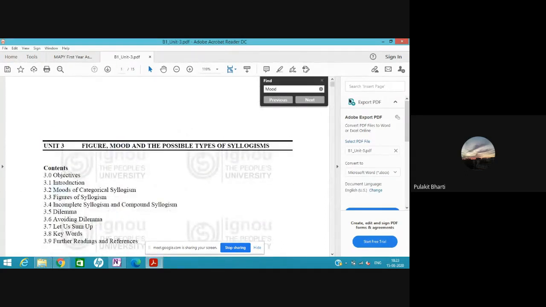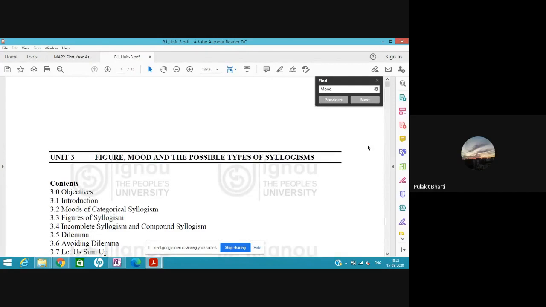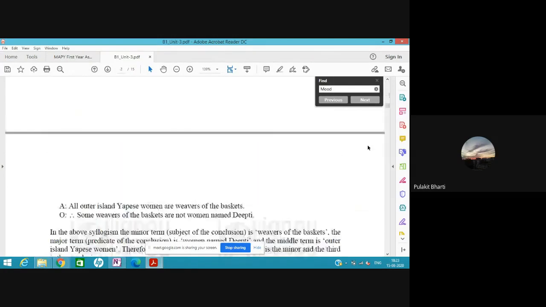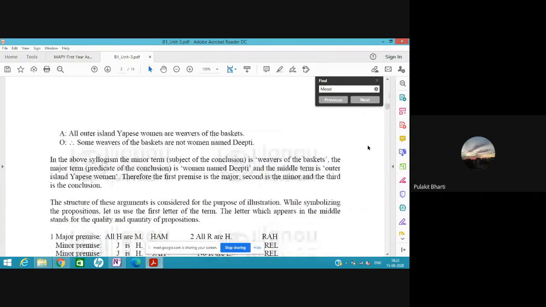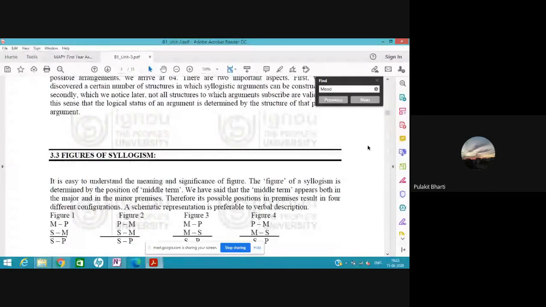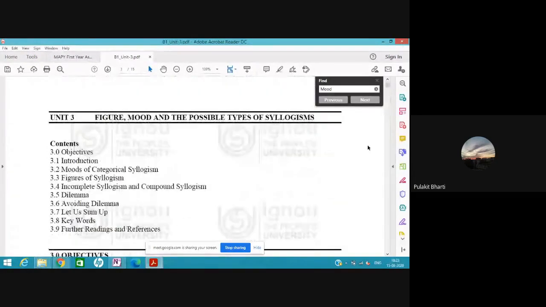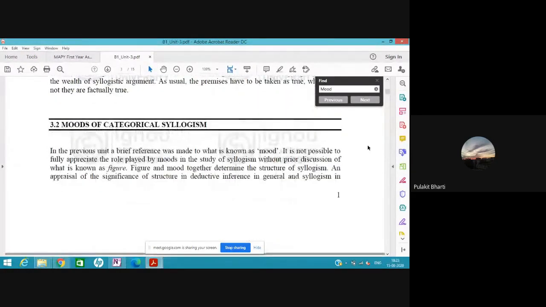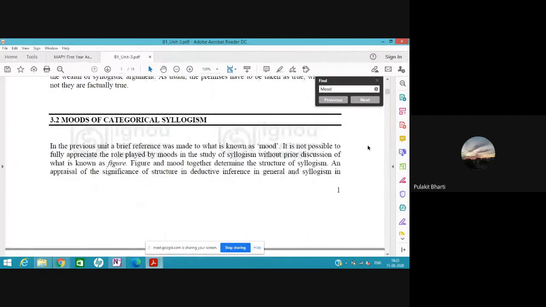Yes, 3.2. Okay, mood of syllogism. Now, what is mood of syllogism?